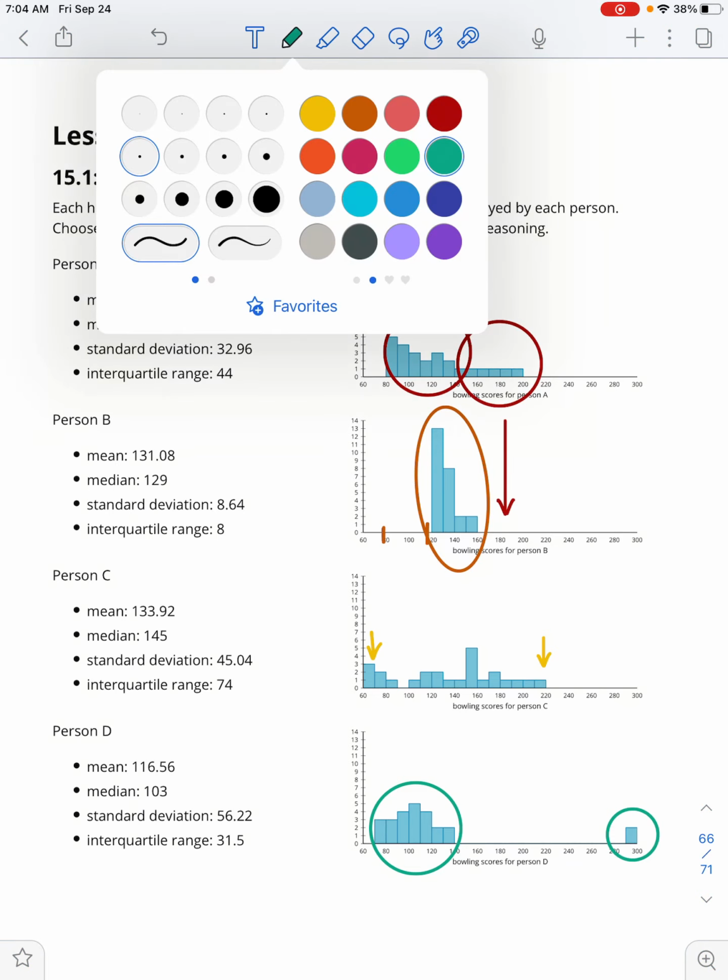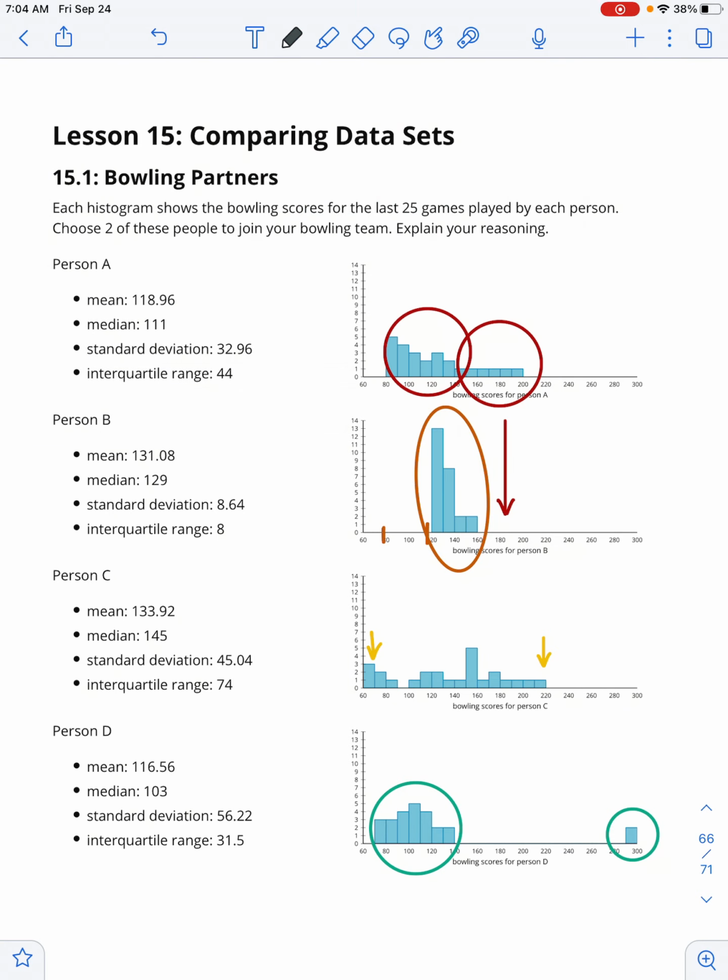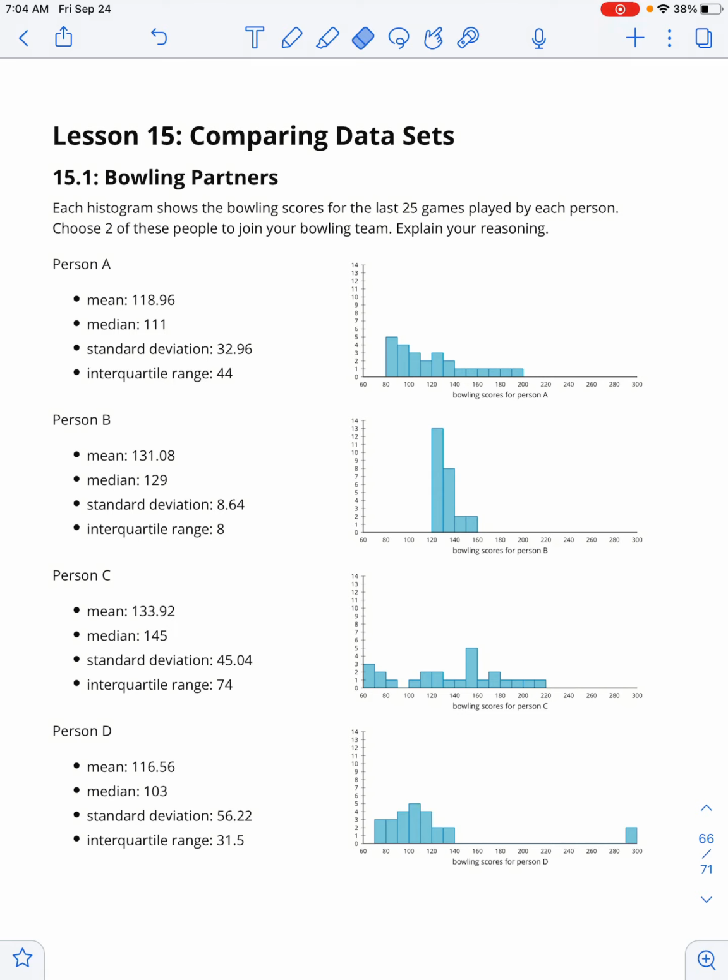You might also just decide, I want to go with people who have the highest center or the highest average. And you would decide, well, I can see that the average of person A is somewhere around 130, of person B is somewhere around 130, person C is maybe also somewhere around 130 to 140, and for person D, especially if you remove the outlier, which we talked about yesterday, you would end up with a much lower average, and that could influence your choice.